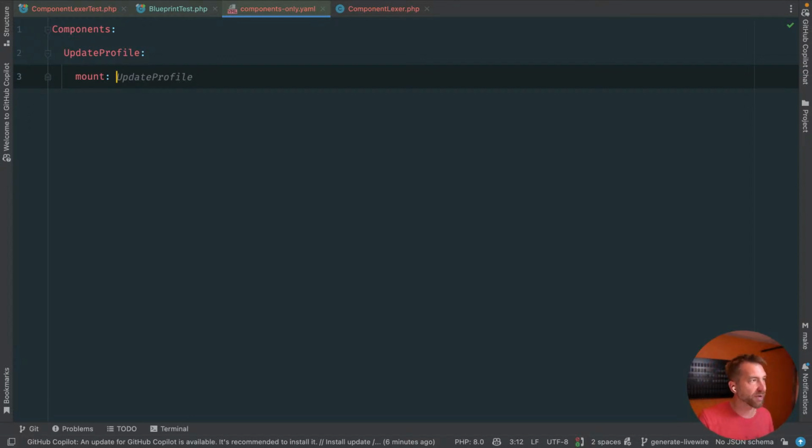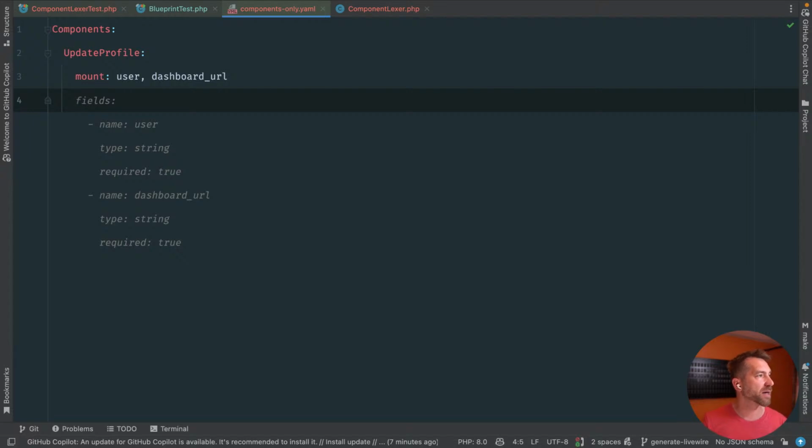So let's just say if we wanted to mount something on an update profile, we may want to pass in some kind of user, and I don't know, let's pass in one more thing, maybe dashboard URL. I don't know why you would want to do that, but I'm just demonstrating that we have this comma separated thing that we would want to parse out.